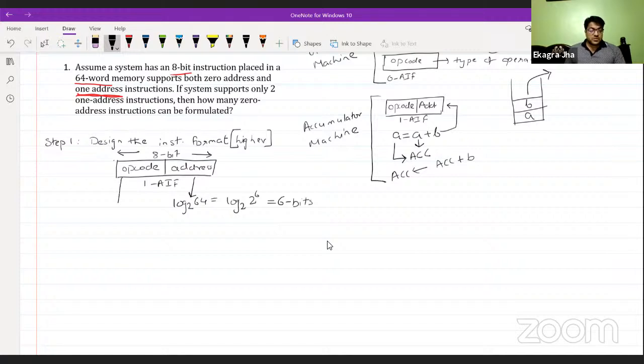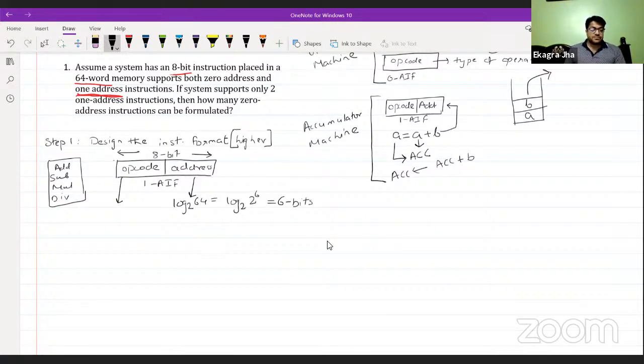Let's suppose you have 32 instructions or 32 operations. Then the opcode field length will be 2 to the power 5, that is 32, and the power 5 is going to be the length of the opcode. Suppose you have 4 instructions like add, subtract, multiply, and divide. For 4 operations, how many bits do you need to denote these operations?